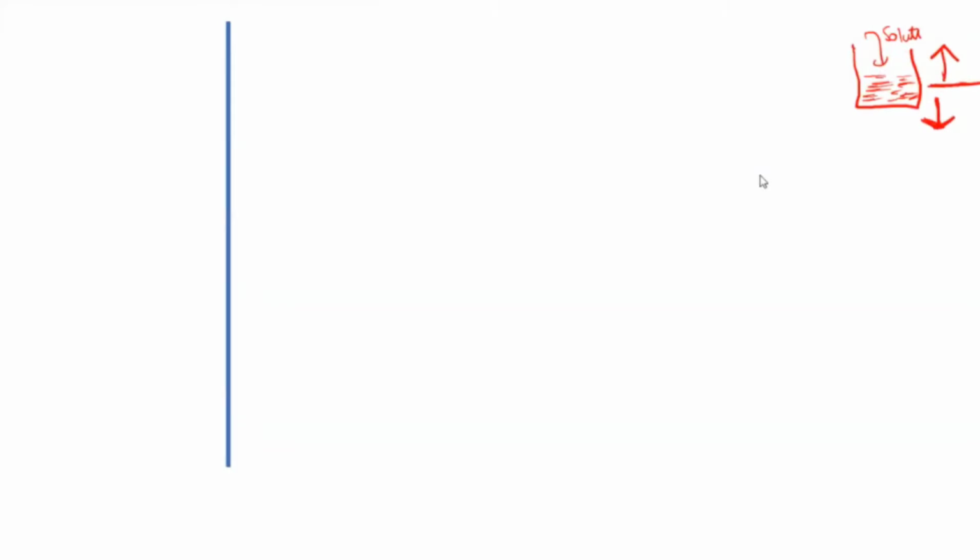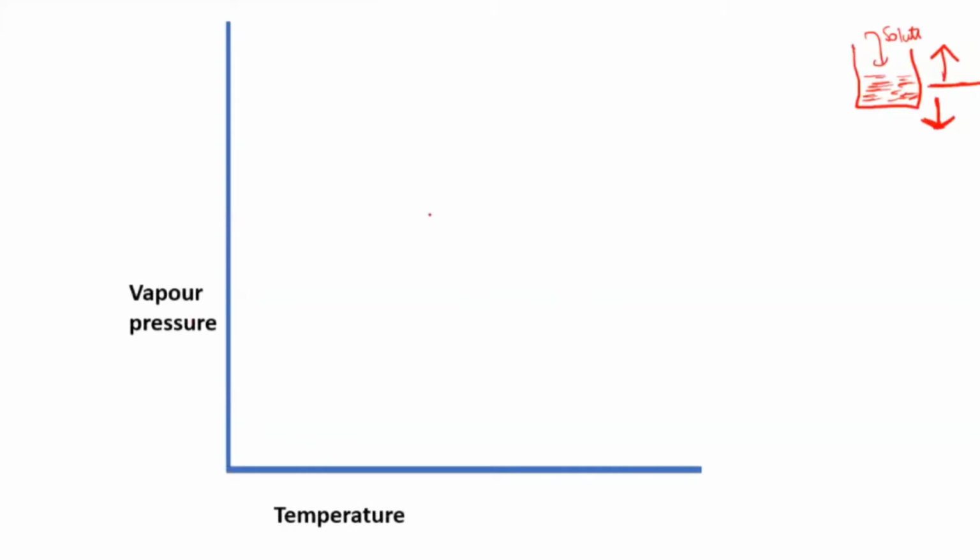With the graph you are able to understand it properly. So I have taken this graph. On one side I have vapor pressure on the y-axis, and temperature on the x-axis. So we will plot now for both the solvent as well as the solution. If I talk about the solvent, the graph will be like this. Now we will go downwards. Yesterday I went in the upward direction.